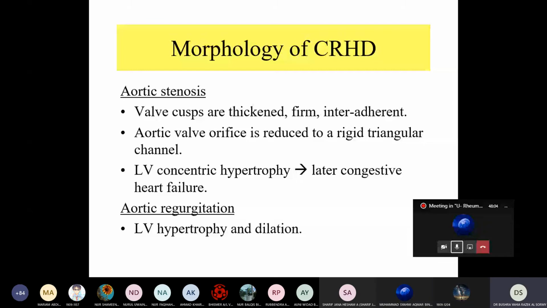Doctor, I continue from where Shami left off. The pressure in the lungs is increased. Correct. So when the pressure of the lung increases, you actually have pulmonary hypertension. And since your right ventricle is the one that pumps blood into the pulmonary artery to the lungs, it also undergoes hypertrophy.